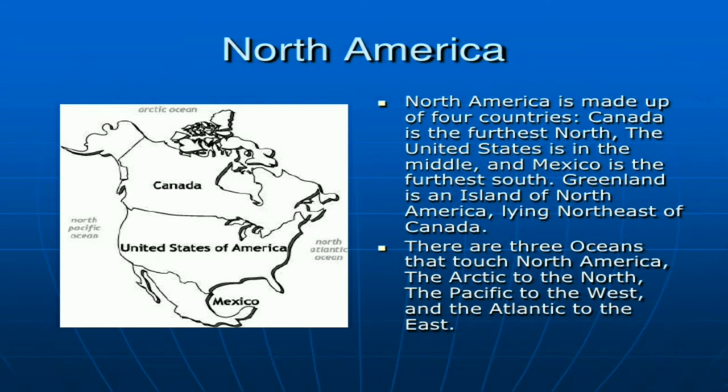There are 3 oceans that touch North America: the Arctic to the north, the Pacific to the west, and the Atlantic to the east. So North America is made up of 4 countries: Canada, Greenland, Mexico, and the United States of America.